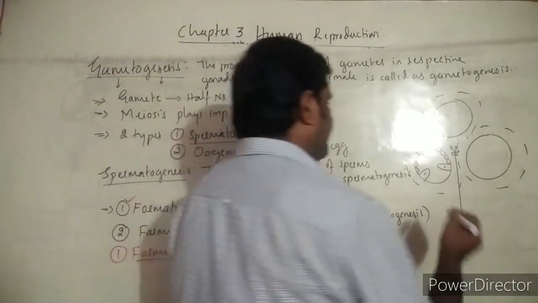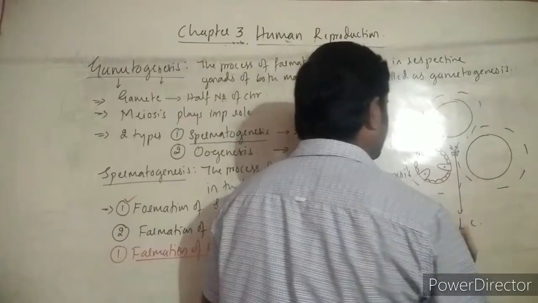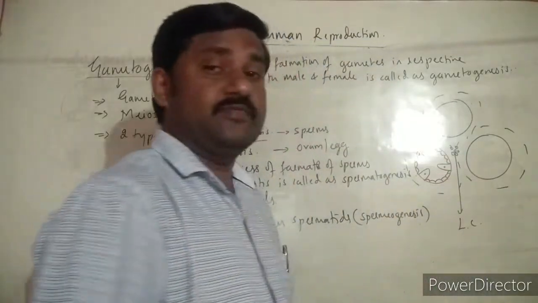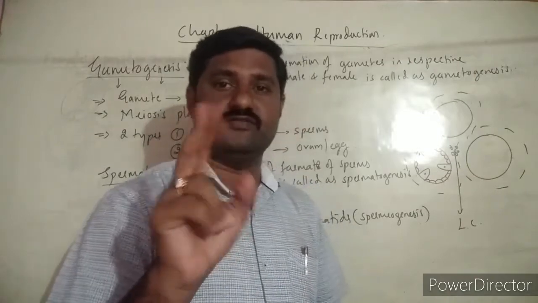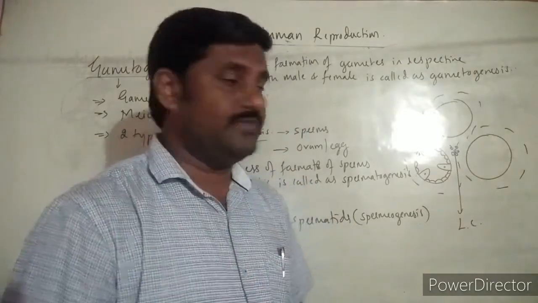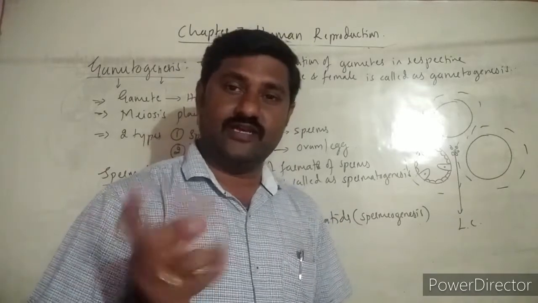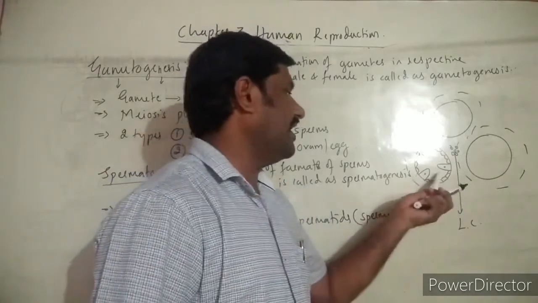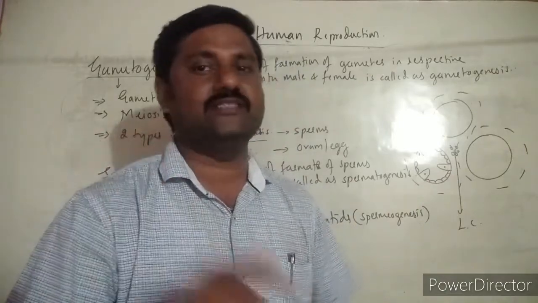Usually you come across two types of cells. Sometimes we may say one is a reproductive cell and the second one is a non-reproductive cell. The non-reproductive cell is the Sertoli cell, and the reproductive cell is the germinal epithelial cell.